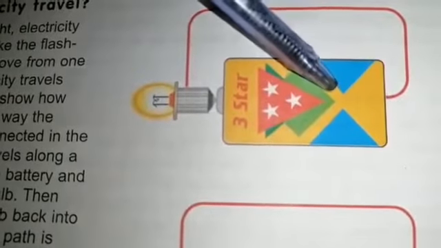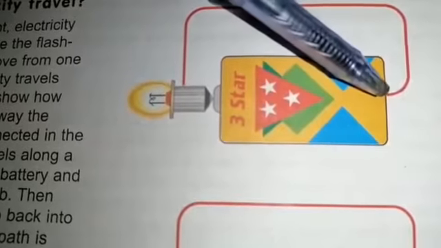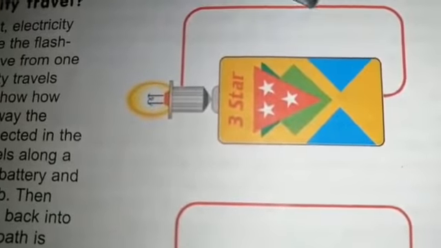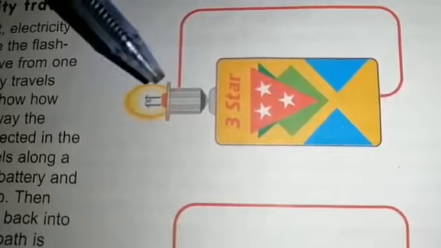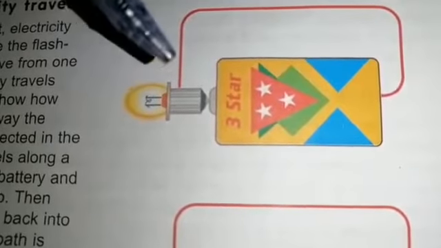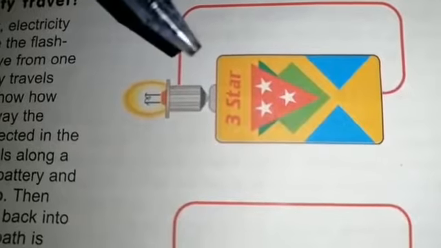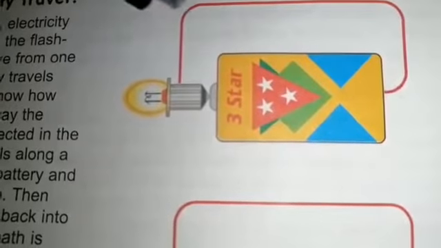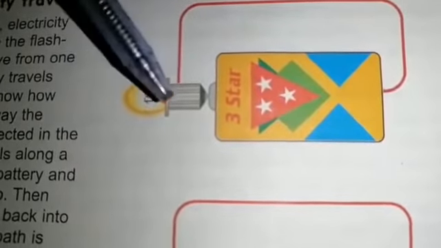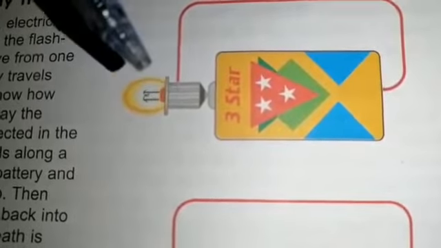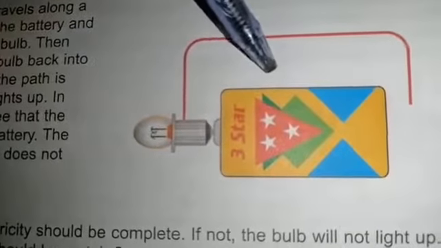So if the path is complete, the electricity can move from one place to another place and light up the bulb. It is very necessary that the path should be complete. If the path is not complete, the electricity will not flow. Here boys, look at the second condition.